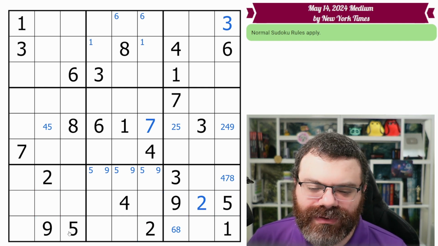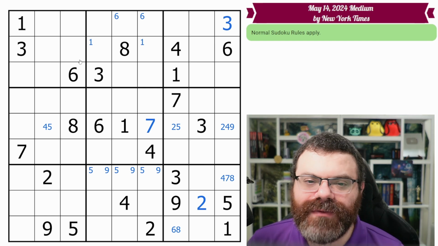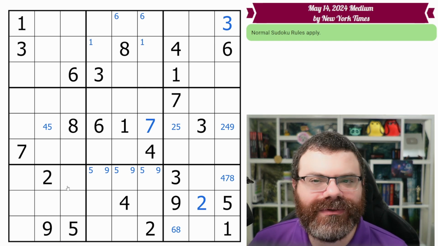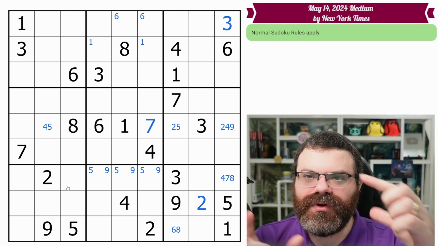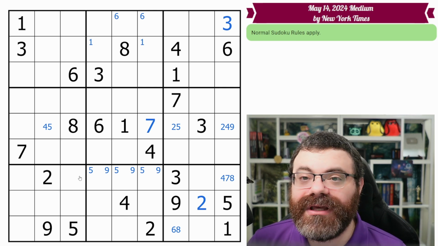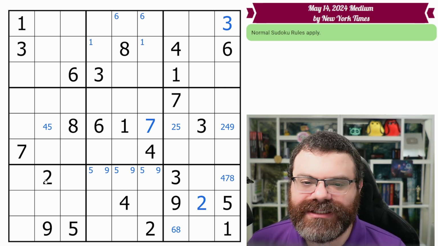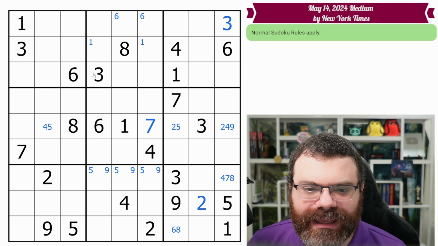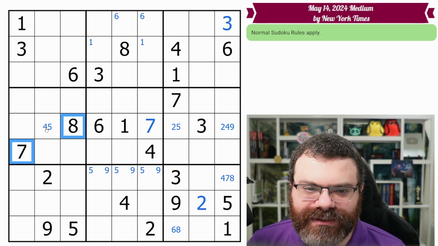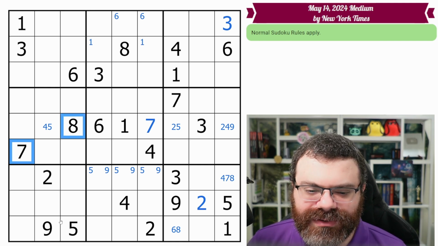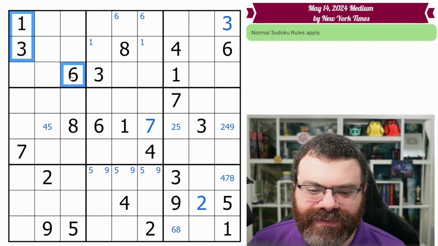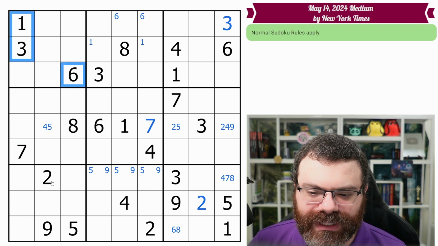Okay, so we have finished with the bands. So now we're going to do the exact same thing, but with the stacks. Notice that with a Sudoku puzzle, you can always just rotate it 90 degrees, and the rows become the columns, and the bands become the stacks. And so we can do the exact same thing with stacks. Whenever I said row, just use column instead. So we're going to start with this 7, 8 here, just like you would expect. There are no 7s and 8s here, so now we just have to worry about 1, 3, 6. No 1, 3, 6s here.